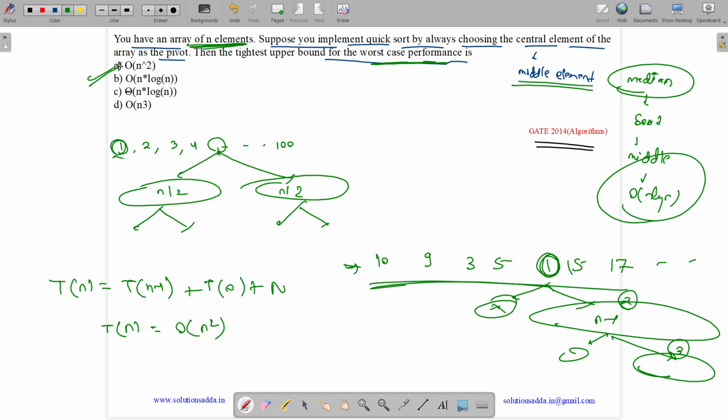So the answer to this question is option A, order of n square, as the worst case can occur in the middle element case, not the median element. The median element will have order of n log n, but the middle element can have a worst case performance of order of n square.